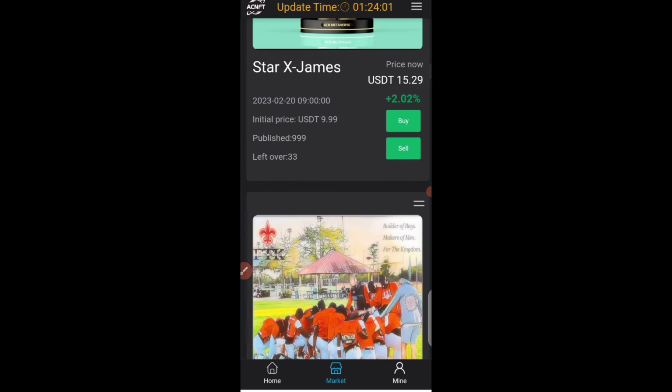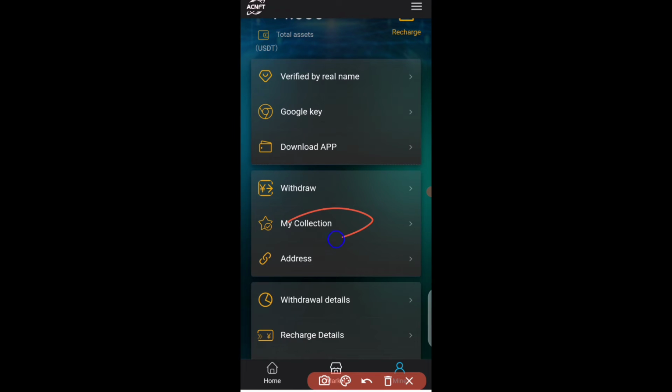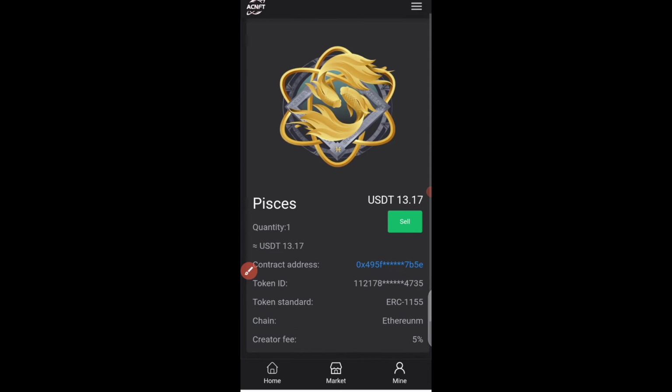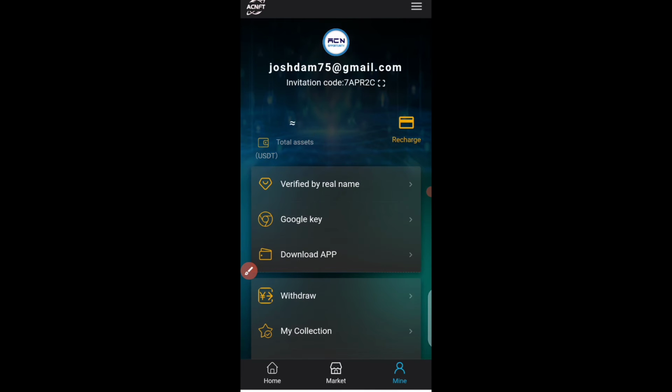Let me show you guys this NFT. This was the NFT I purchased, guys. For those of you that watched my previous video, I purchased this NFT at $9.9 and it's currently worth about $15.29. If I come back to my collection right here, you will see the list of NFTs I've purchased, guys. And you can see right here, I purchased this NFT at $9 and it's currently worth about $13 right here, guys. So you can make a lot of profit.